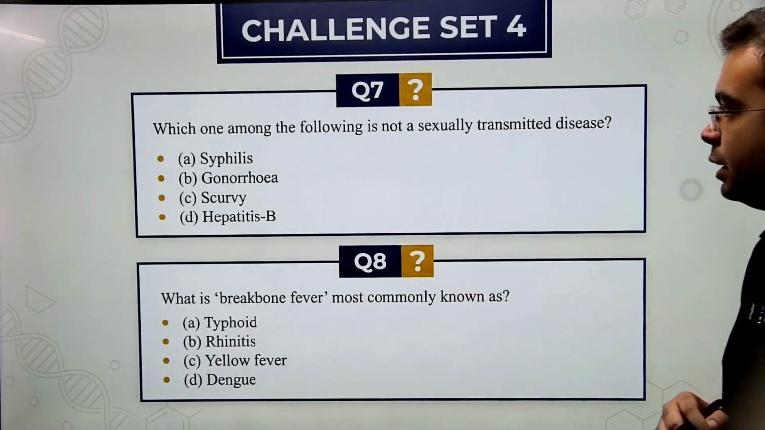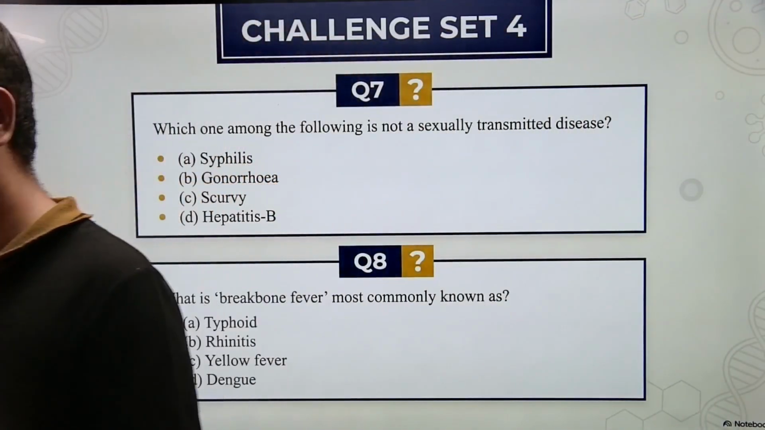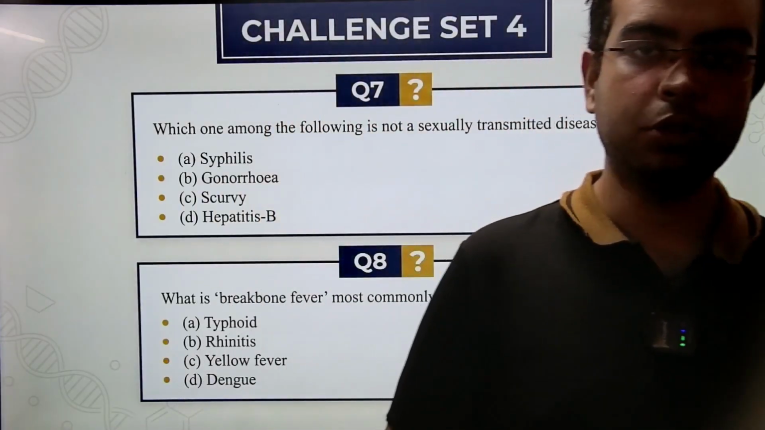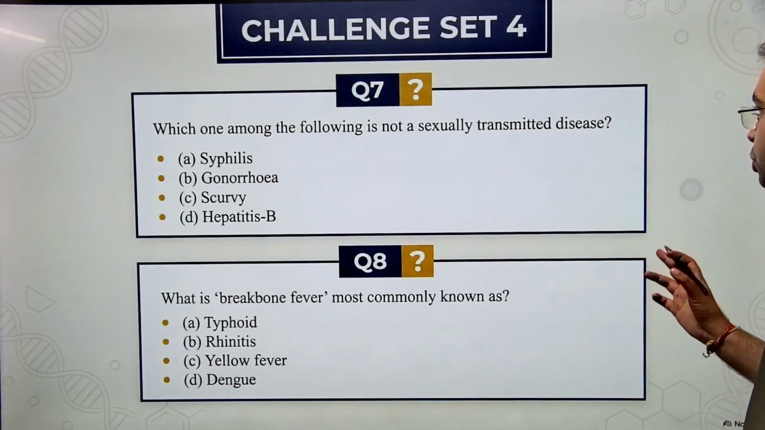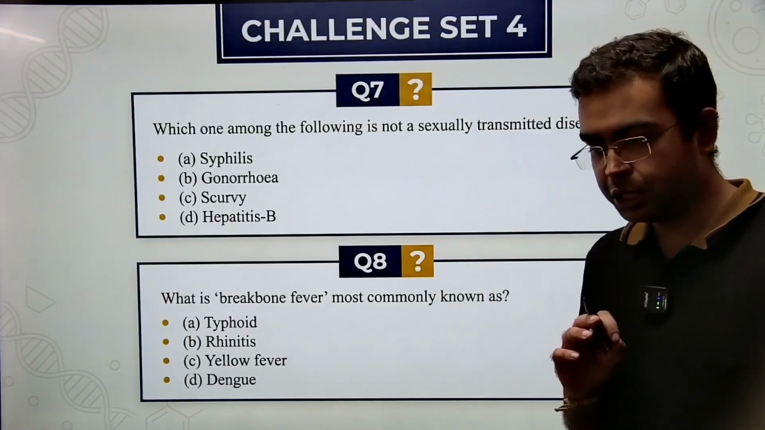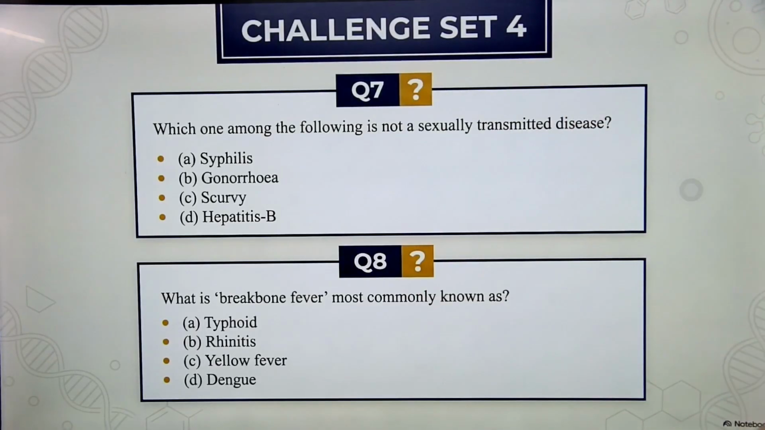Diseases like syphilis, gonorrhea, hepatitis B and other diseases like AIDS, these diseases are transmitted through sexual contact. So those are sexually transmitted diseases. Scurvy is not an STD. It is purely a deficiency disease caused by the deficiency of vitamin C.